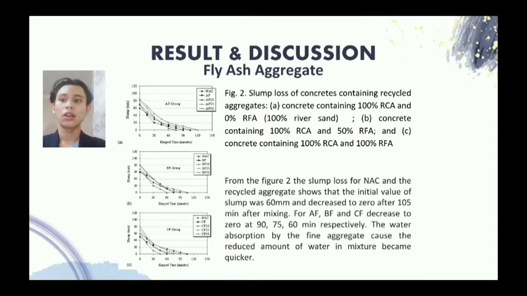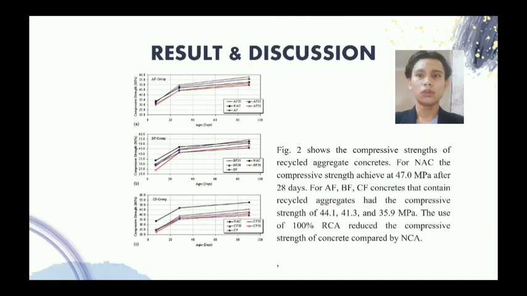The fastest slump loss might have occurred due to the fineness of the fly ash, which provided more surface area to react with the water. However, the slump loss of recycled aggregate concretes decreased when the high fineness fly ash replaced Portland cement at 35 and 50% by weight of the binder. And the result suggests that incorporating high fineness fly ash could reduce the slump loss of recycled aggregate concrete. This was similar to another experiment which found that fly ash can reduce slump loss, particularly when used to replace cement.